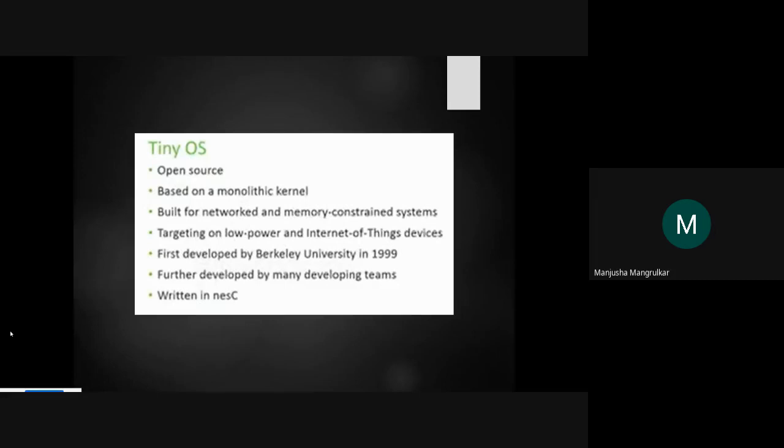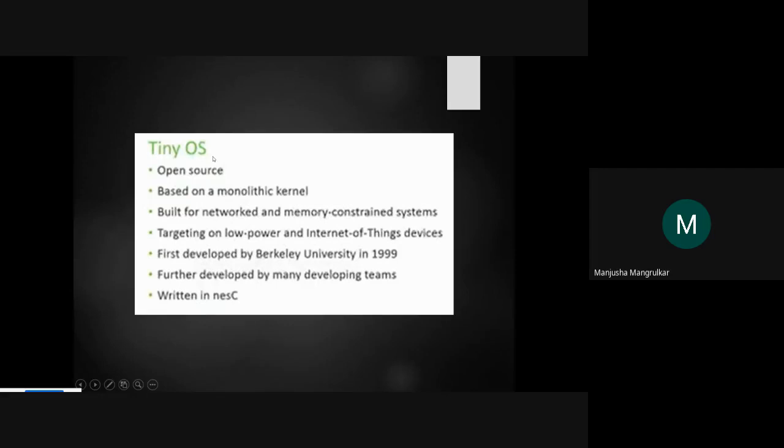Second is the open source operating system, TinyOS, right? You should be familiar with that. What big operating systems are available in the market to develop a project? So first is the Contiki operating system. It is an open source operating system. Anyone can use the Contiki operating system, right?